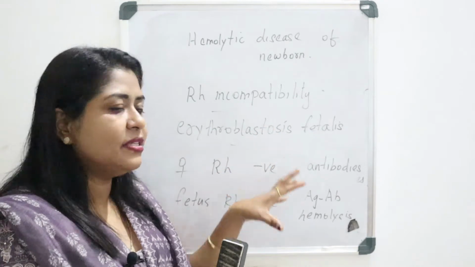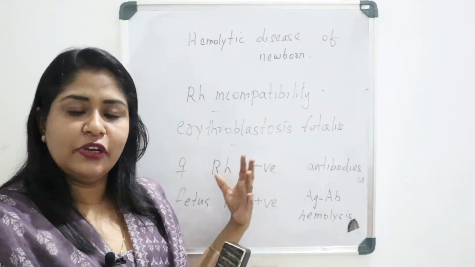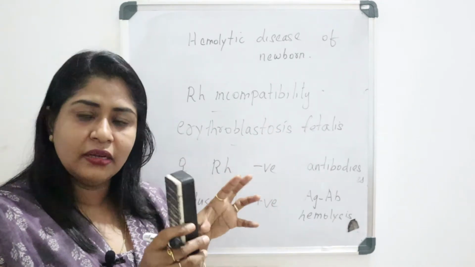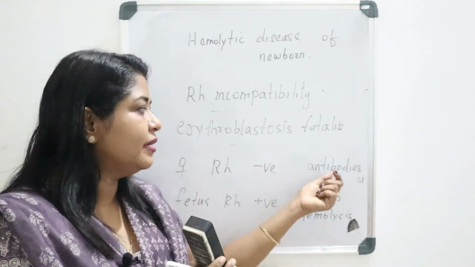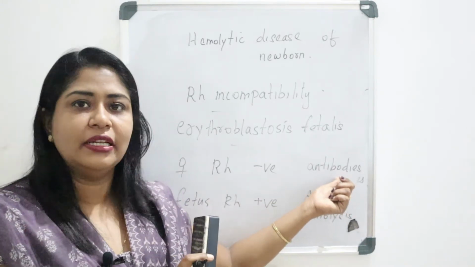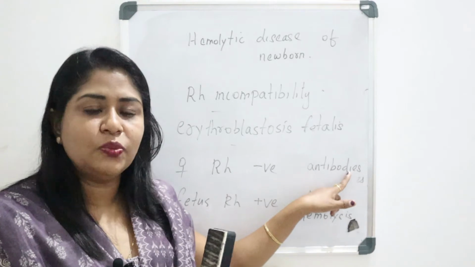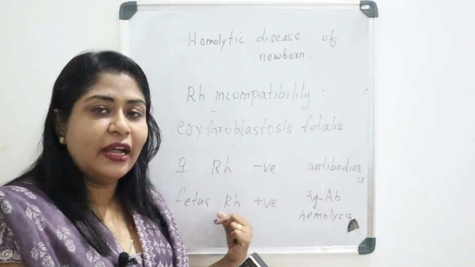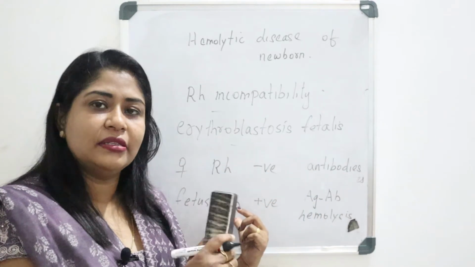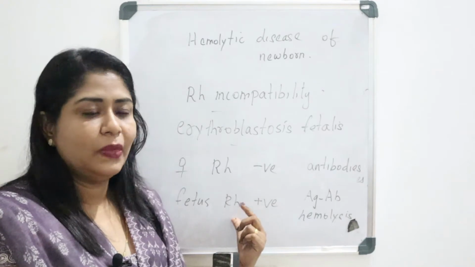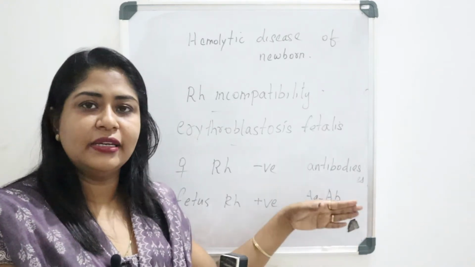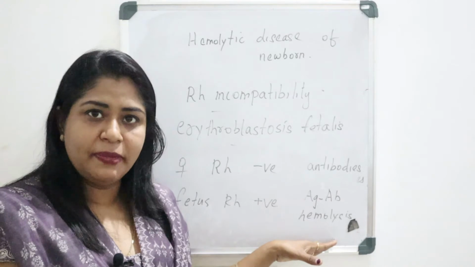So this is what happens in erythroblastosis fetalis: the first delivery will be okay, but during delivery there will be mixing of the blood, resulting in the production of antibodies in maternal blood, and those antibodies will react with the antigen if the lady conceives a second Rh positive baby. The antigen antibody reaction results in destruction of fetal RBC.